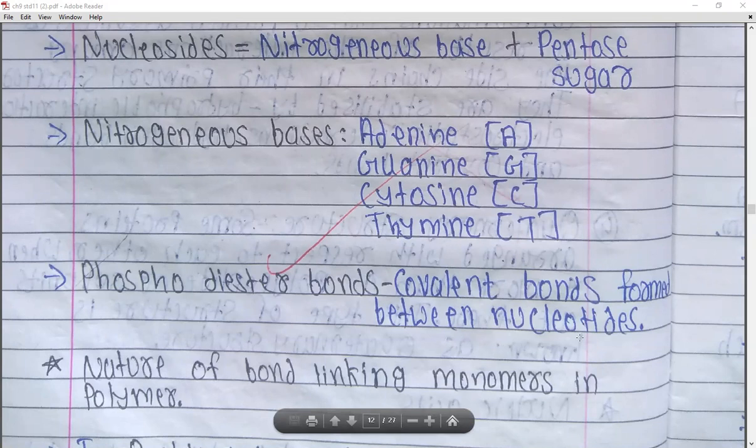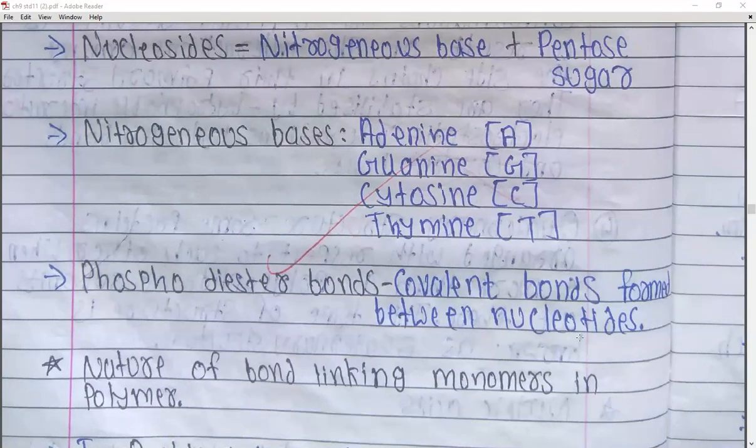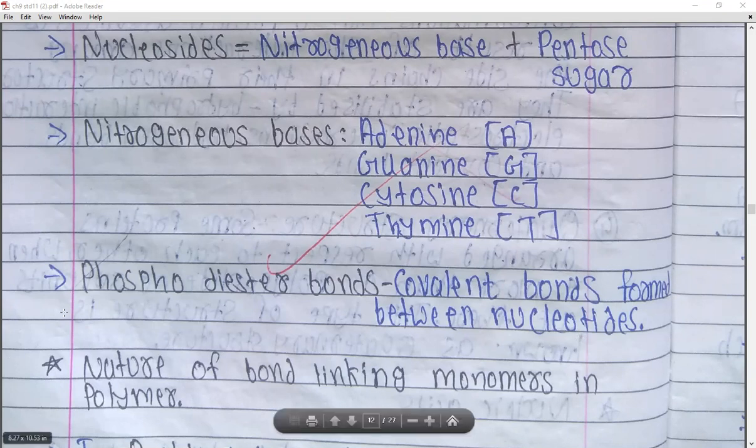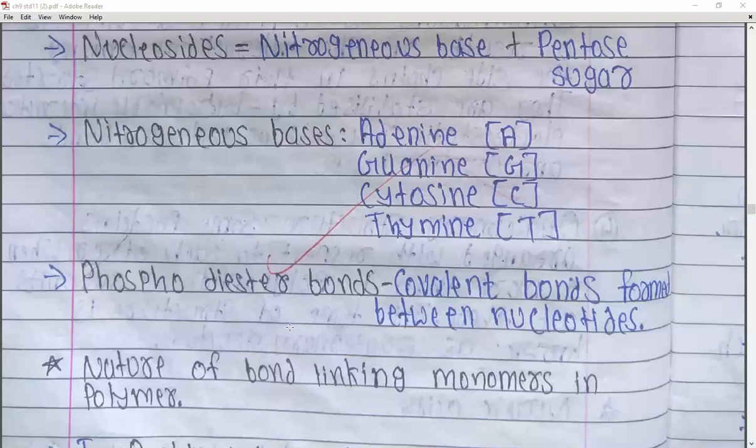So when one nucleotide is bound with another nucleotide, there will be several bonds, and these bonds are said to be phosphodiester bonds. Split this word and you will easily understand its function, right? These phosphodiester bonds are nothing but covalent bonds, and you know that covalent bonds have the strongest bonding, right?